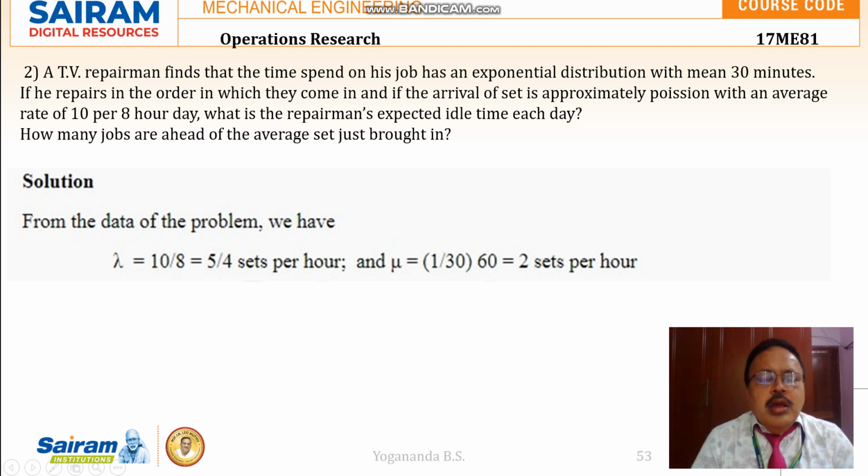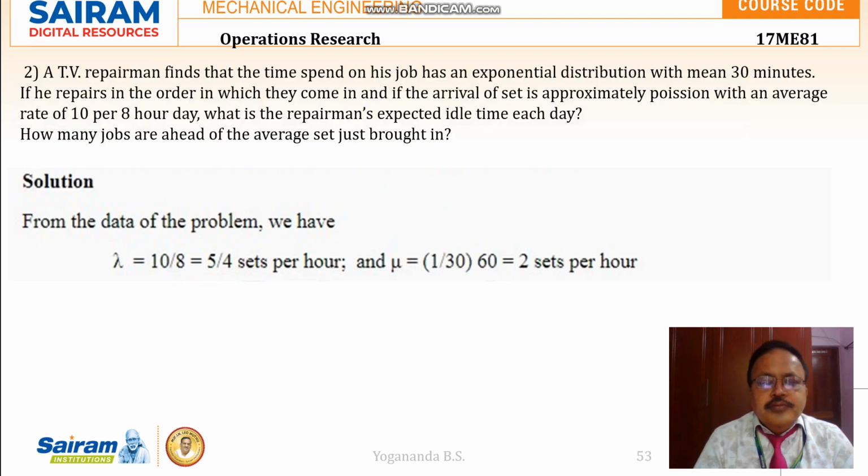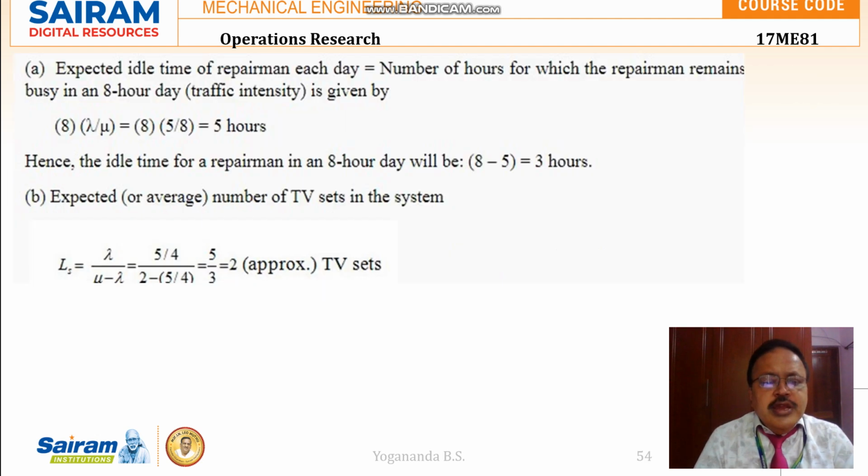It is LS, that is the length of the system. It is given by lambda divided by mu minus lambda here. So mu is 2 sets per hour, lambda is 5 by 4. So we are getting here the ratio is 5 by 3.